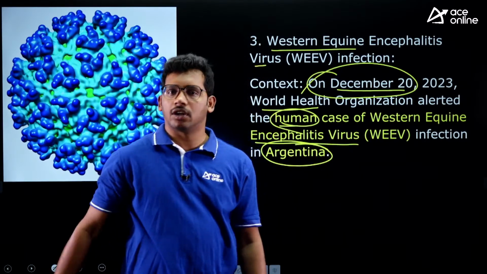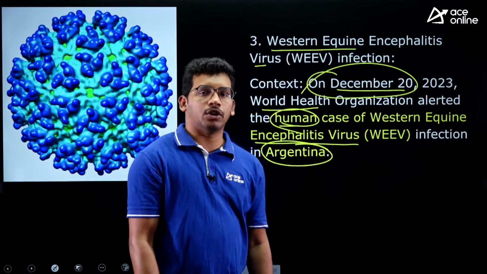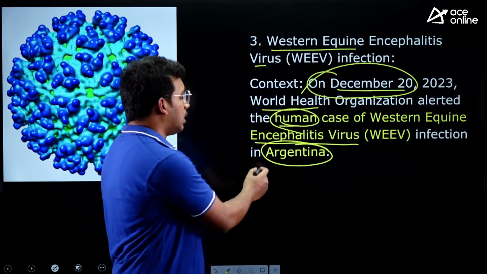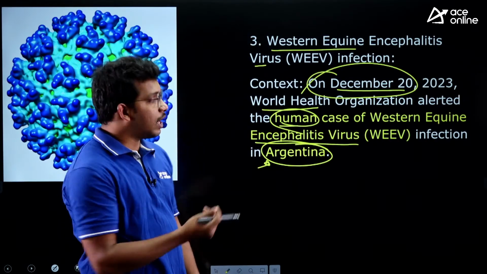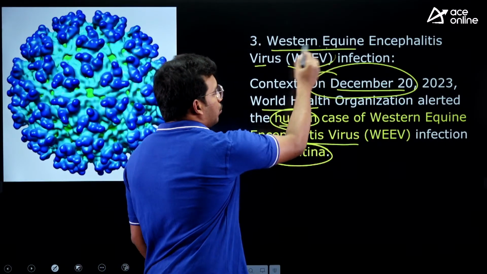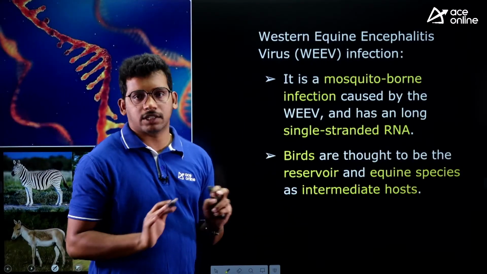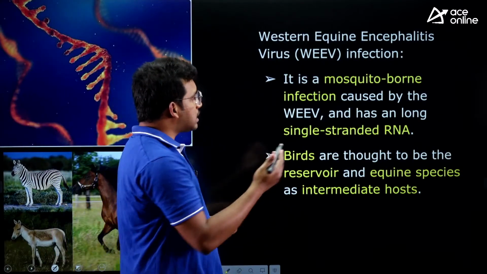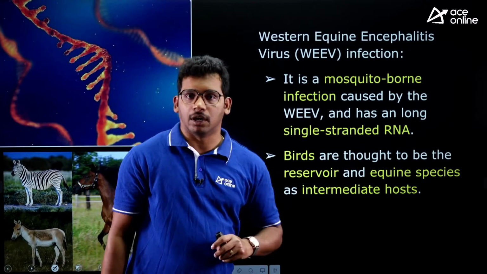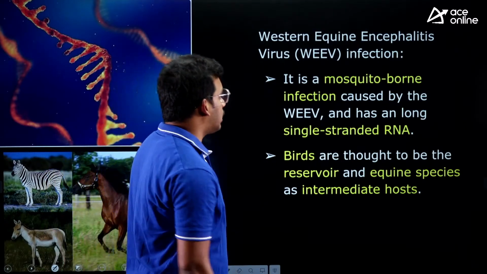Usually it occurs in birds and all, so we do not bother much. But when it spreads to humans, then we get alerted. So there is a human case, so that's why it has alerted. That is the context of the article. Now we will see what Western equine encephalitis virus infection is, which is relevant for our exam. Questions can be asked about the disease and how it affects.